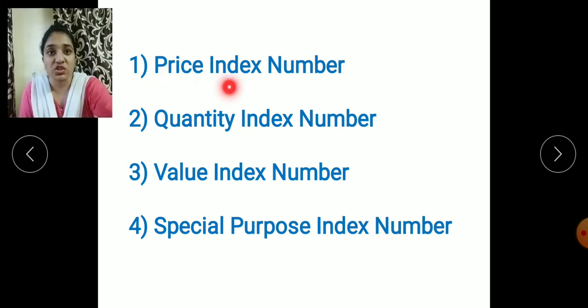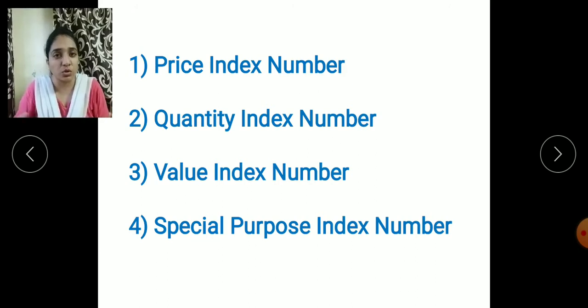So the first one is price index number. Price index number means the prices of the commodities are compared here with the current year as well as the previous year. Just take an example. If the producer wants to compare the prices of the current year, that is 2020, with the year 2016, at that time it is compared. So this type of index numbers are known as the price index number.